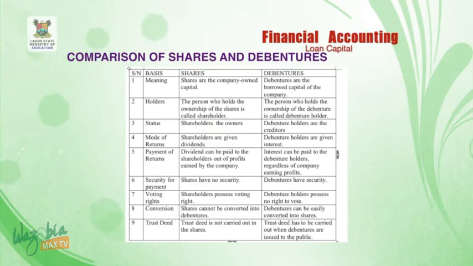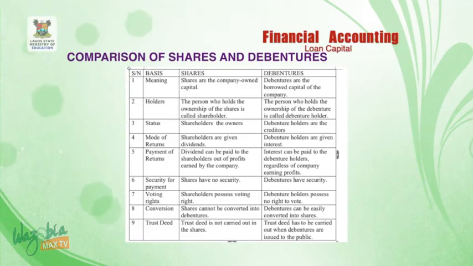Number 6, on security for payments, shares have no security, but debentures have security. Number 7, on voting rights, shareholders possess voting rights, but debenture holders possess no right to vote. On conversion, that is number 8, shares cannot be converted into debentures, whereas debentures can be easily converted into shares.